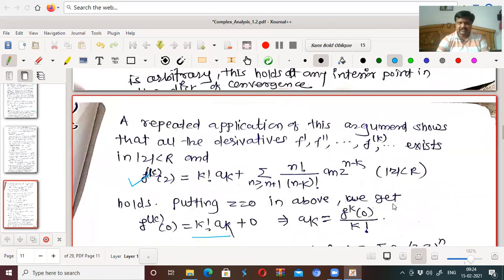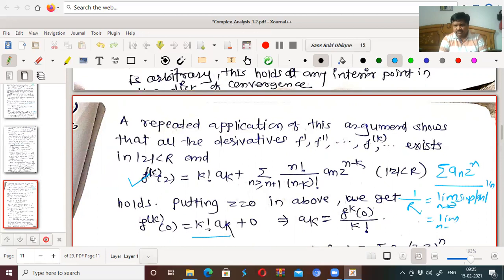In all this lecture, we have seen what is meant by power series representation. The sum of a n z raised to n is called a power series representation. We find the radius of convergence using 1 by r equal to the limit as n tends to infinity of the supremum of mod of a n to the power 1 by n, which is the root test, or the limit as n tends to infinity of mod of a n plus 1 upon a n.